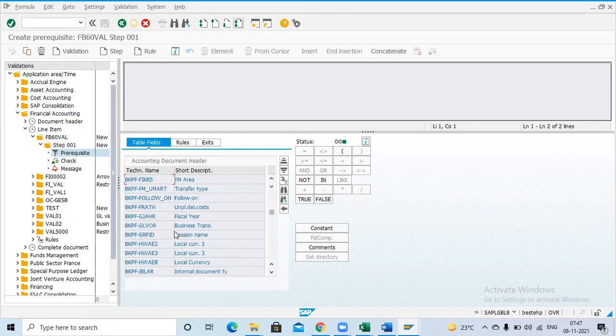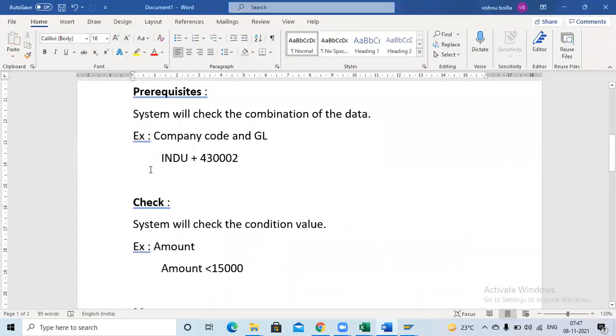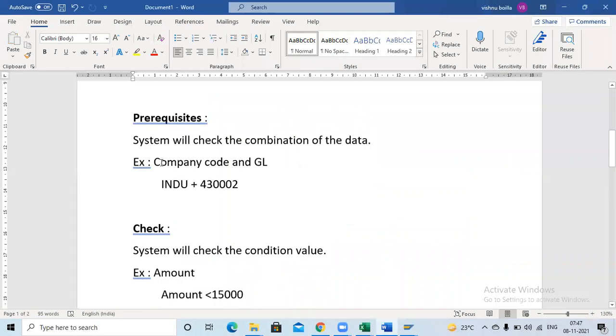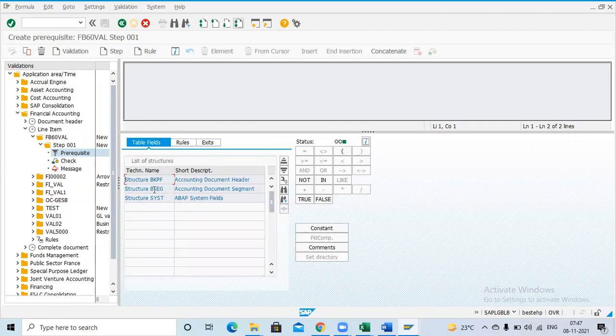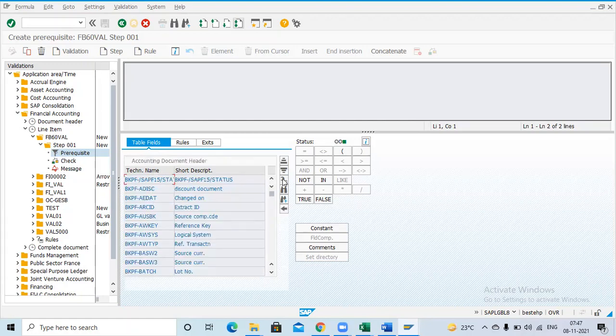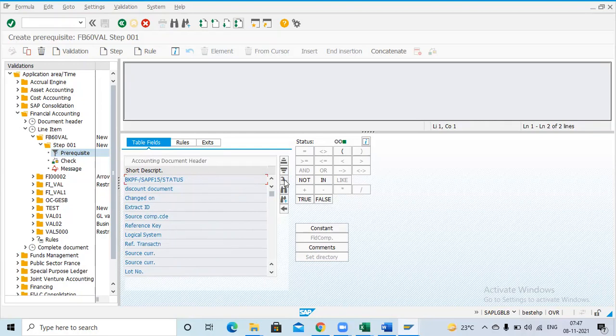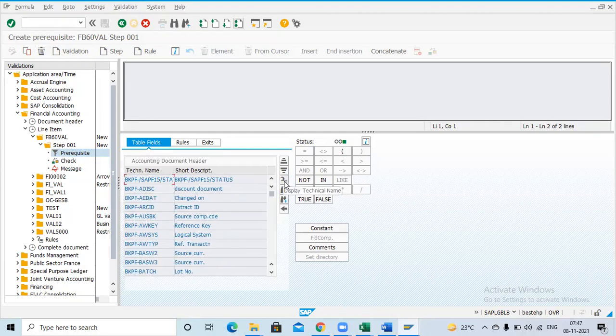Now come to the prerequisites. What is our condition? The combination of company code plus GL. First we have to take the company code. What is the technical name for the company code? BUKRS, right. Here you have to remember one more thing. On the right side you can see this option, the arrow. It will come back to the main page, and again you can go to another table. Here there are technical fields. Just click here: normal fields, technical fields. Okay, this is very important.